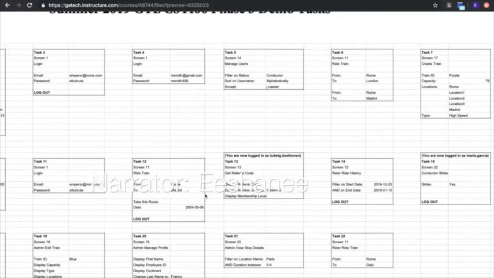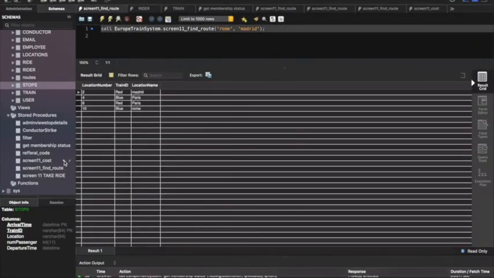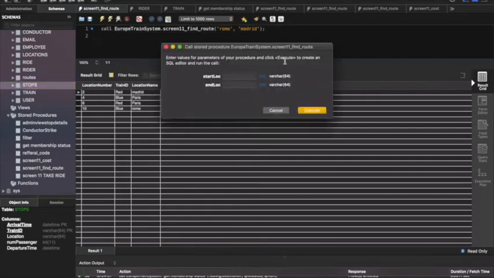Taking a ride from Rome to Madrid and taking this route for the specified date under the specified logged-in user. So for this, I first call the procedure find route from Rome to Madrid.